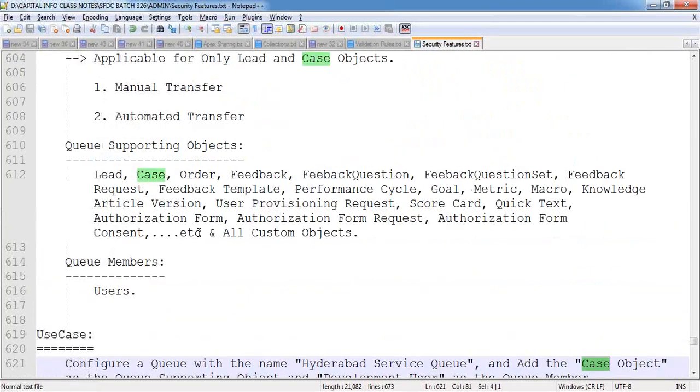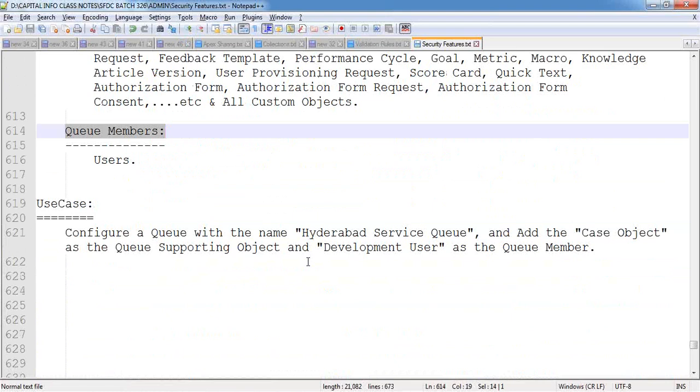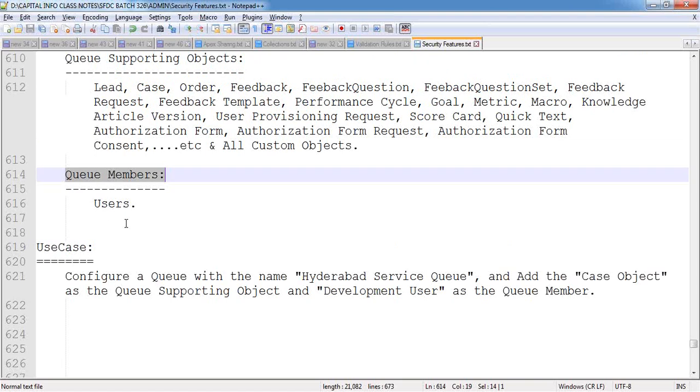And then, who can access the queue records? I'm adding a queue member called development user. There is a reason why I'm adding the development user. I want to grant access on the case object records. Now, by what kind of licenses can the case object be accessed? Salesforce license. Through the platform license, we can't grant access on lead, case, and all these things. Platform license purely grants access on your custom functionalities, custom objects, custom features, along with a few standard objects like account, contact, document, task, event. But the remaining objects we can't access here. Especially the case object cannot be accessed through the platform license.